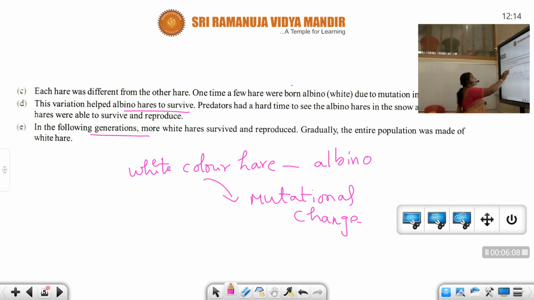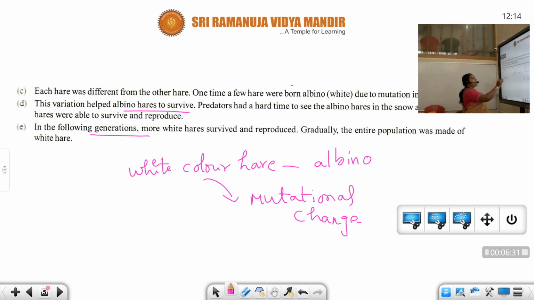In the following generations, more white hares survived and reproduced. Gradually the entire population was made up of white hares. So it's a very slow process, students. Evolutionary changes are very slow changes. It may take a few generations, it may take a few hundred years, right?